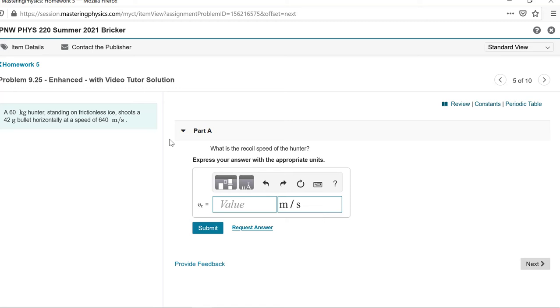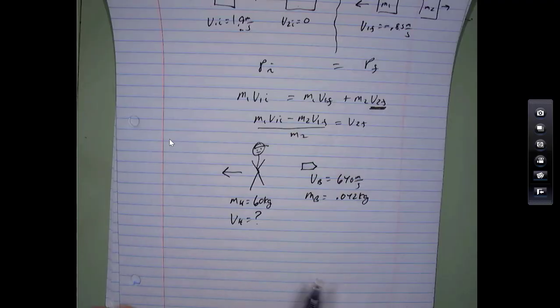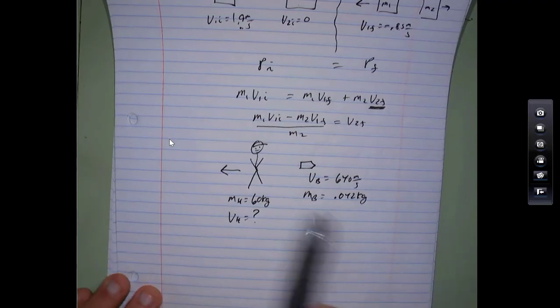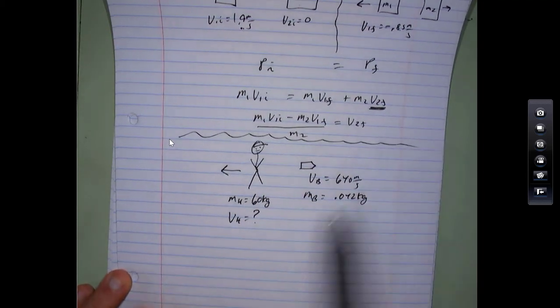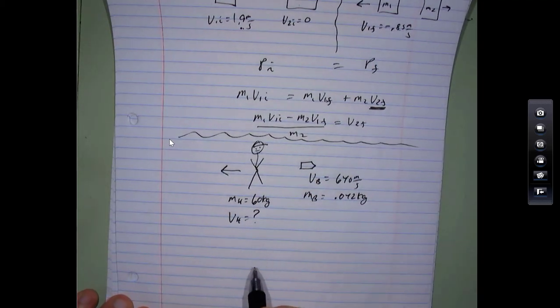After the sort of collision, after the hunter fires the bullet, we're going to have the bullet go one way and the hunter going the other way. As far as the system of the hunter and the bullet goes, afterwards there's no net momentum. The bullet has momentum one way, the hunter has momentum back the other way. They're opposites of each other. The net momentum is still 0, just like it was when we began. Okay, let's take a look at this. It's a little bit brighter. My battery was going dead, I think, was the problem.